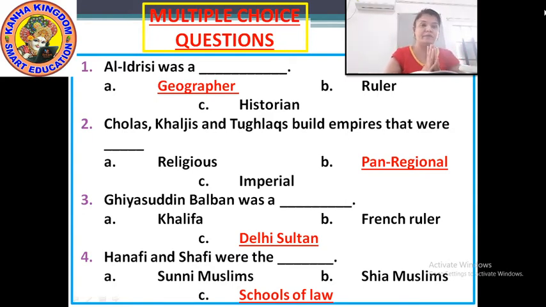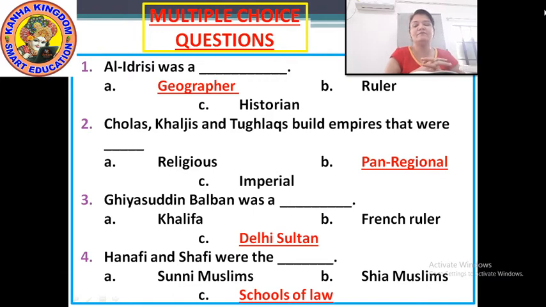Hanafi and Shafi were the dash. Option A, Sunni Muslims, option B, Shia Muslims, option C, schools of law.